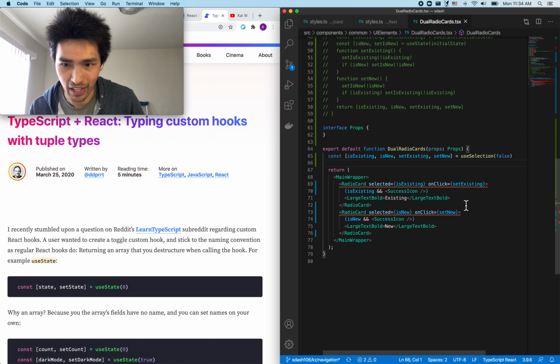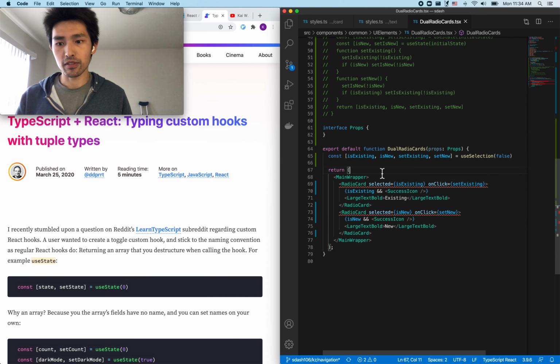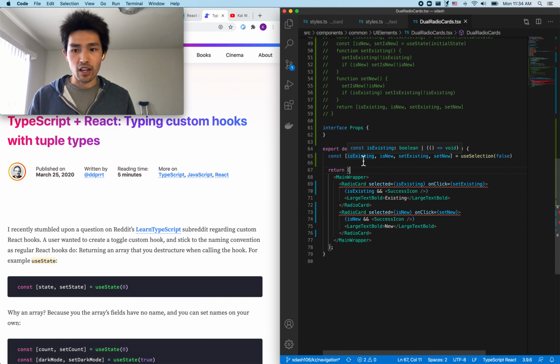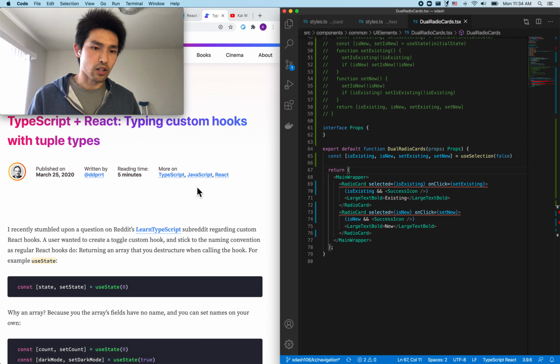function. And if you look at the output type of my custom hook, every single one of these things is either a Boolean or a void function. And that's what TypeScript is mad at me about. So I was able to find an article that specifically talks about this. I'll share the links below.